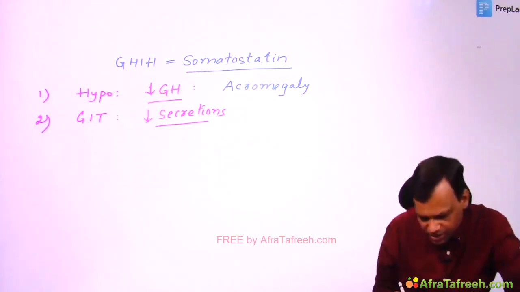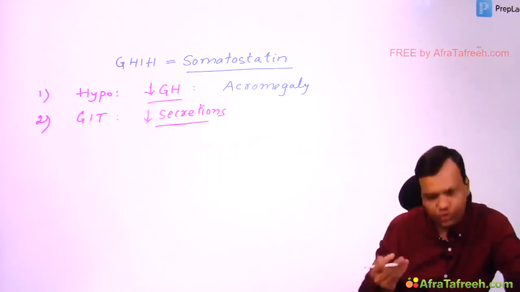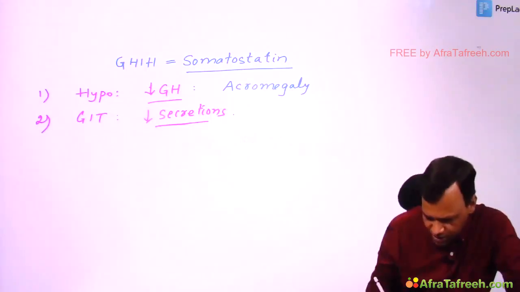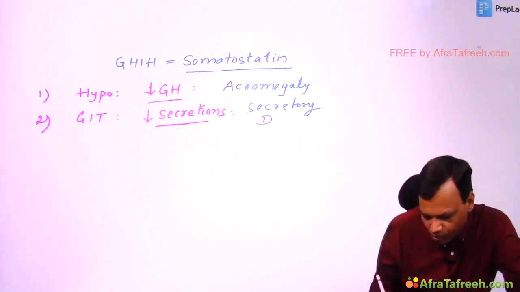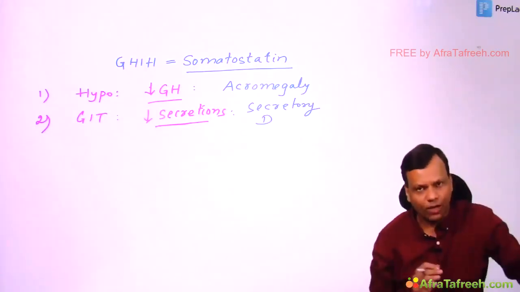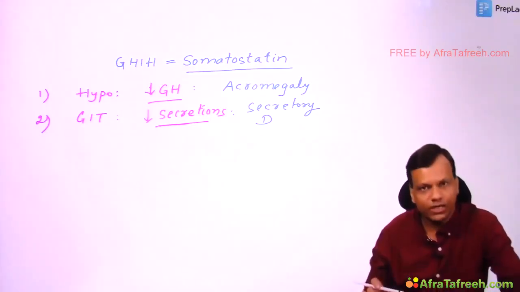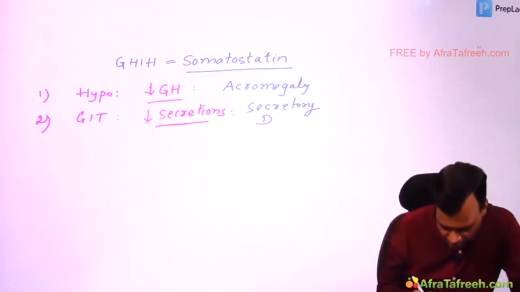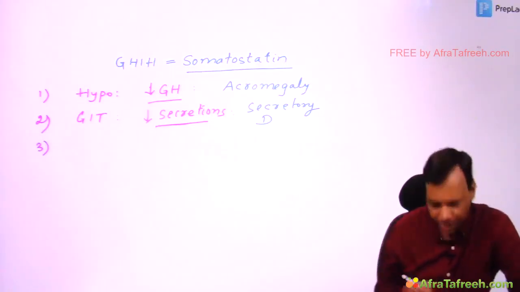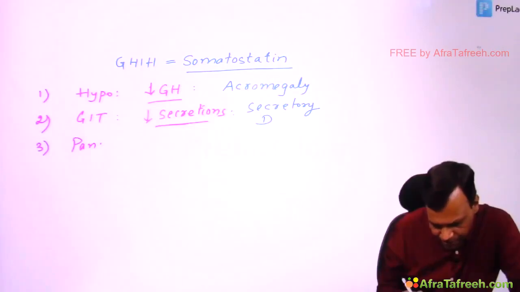So it decreases the secretions. Where can we utilize this? Obviously for secretory diarrhea, particularly due to conditions like VIPoma or carcinoid syndrome in which serotonin is high. We can use somatostatin. Then the third place where somatostatin is normally secreted is the pancreas.